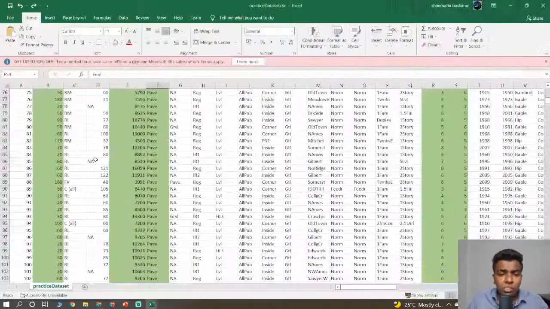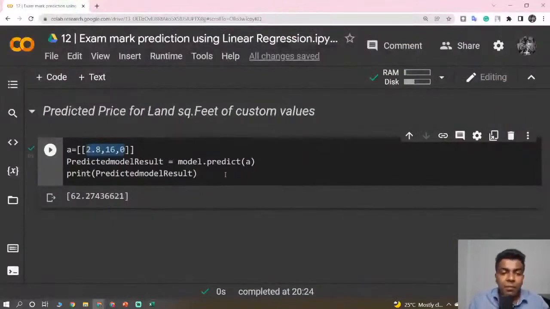Okay, so based on your choice, you can put like 60, 120, like we have given in the data set. Likewise, you just give some random numbers, and you tell me what is the price of the certain product based on the input parameter which you have given. If you are really accepting the challenge, you just post fire emojis in the live chat.